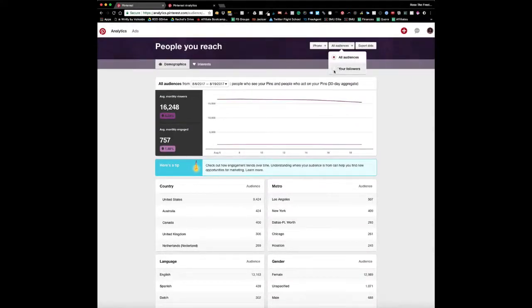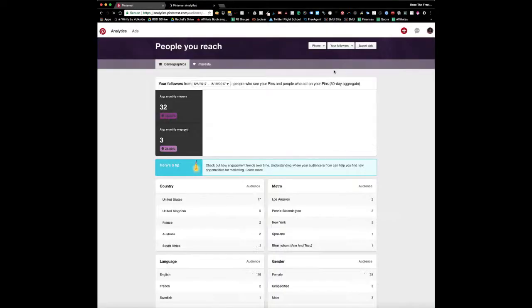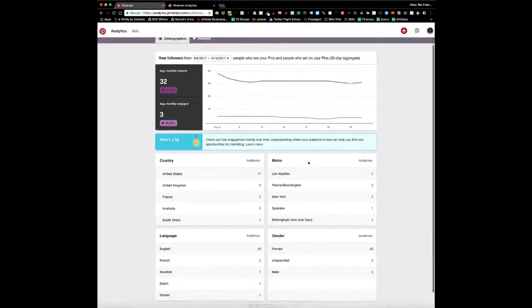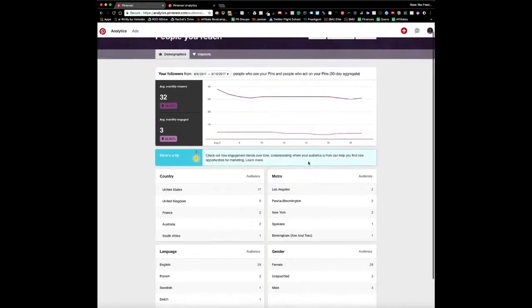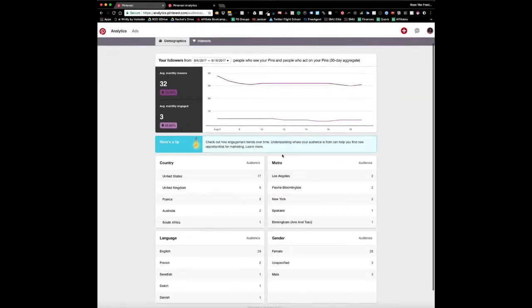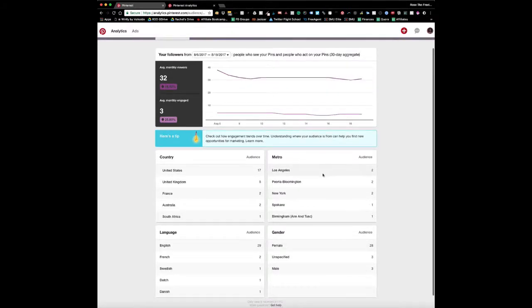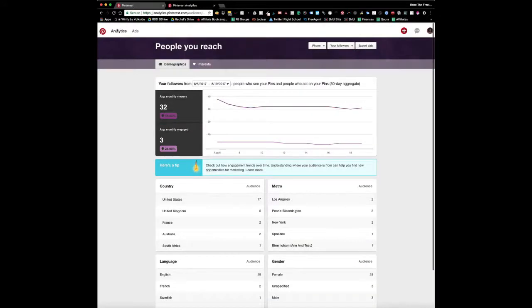And then you can look at your follows as well. This is something that I will show you later on. But once you have that meta tag, you can also add a conversion tracking code onto your website, which can track how users engage with your audience. Now, because I haven't been pinning much, I don't really have many people engaging in my website, but when I start pinning again, this number will go up, and then I'll get a good indication of how people are engaging with my website. And it helps me with targeting more suitable content to my specific audience.